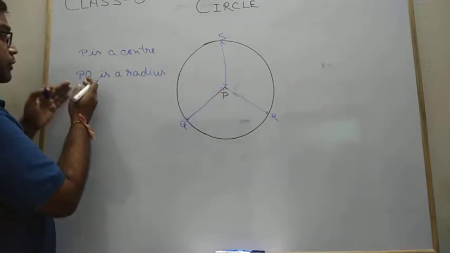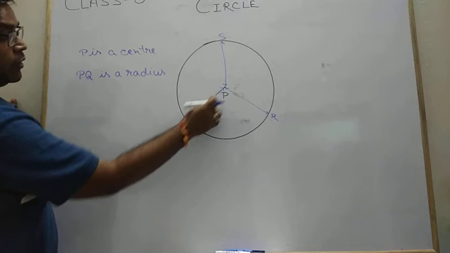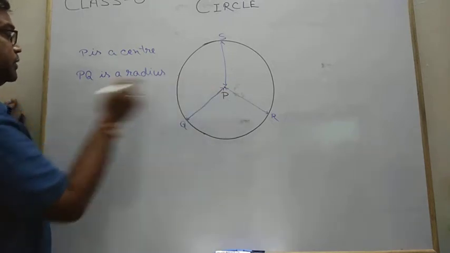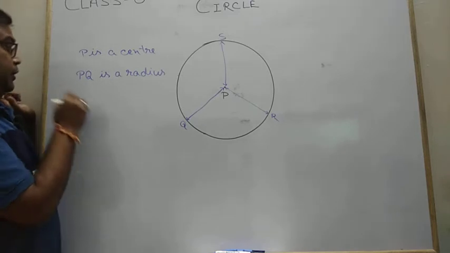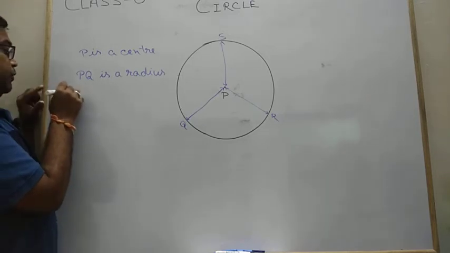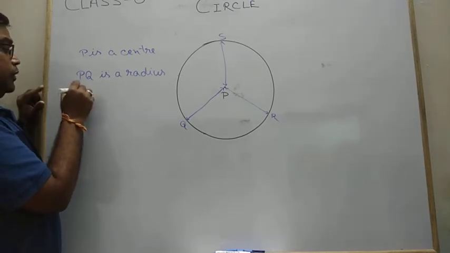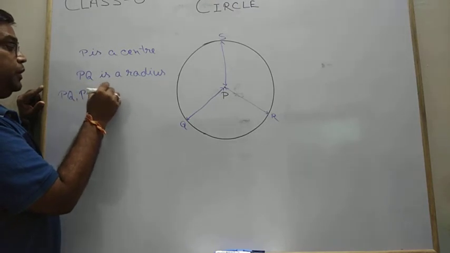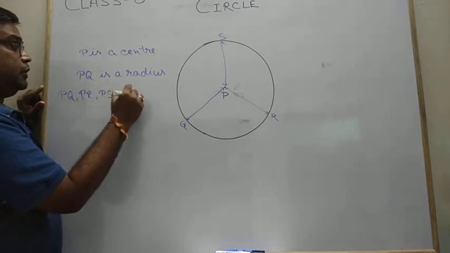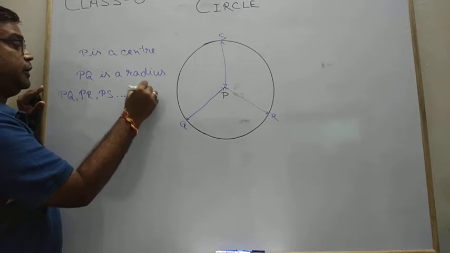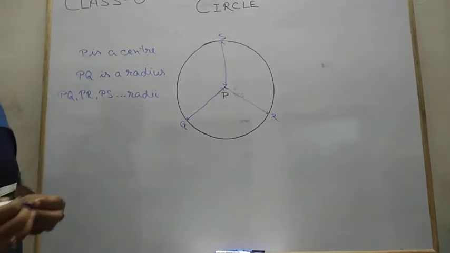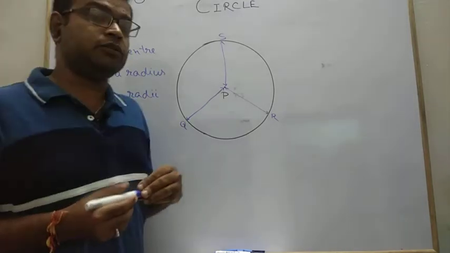This radius is only for one distance. If there are many distances, we use the word radii, meaning if we write PQ, PR, or PS, these are radii of the circle. Radii is the plural of radius.